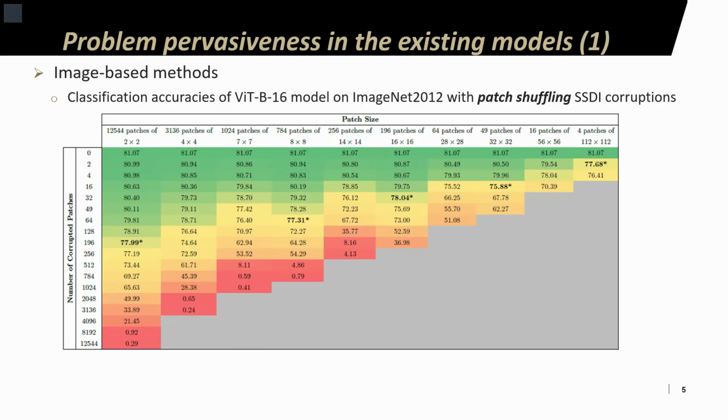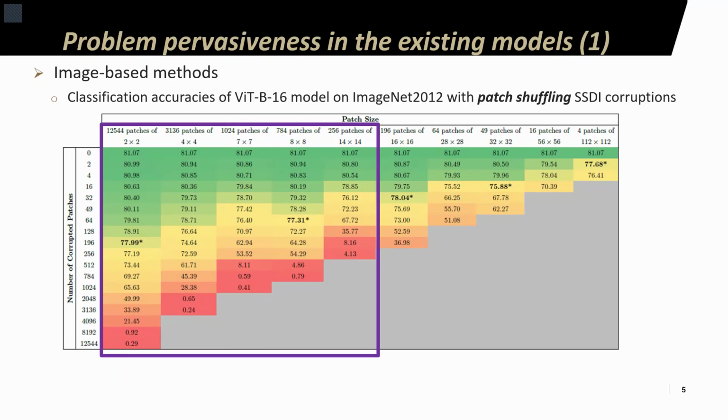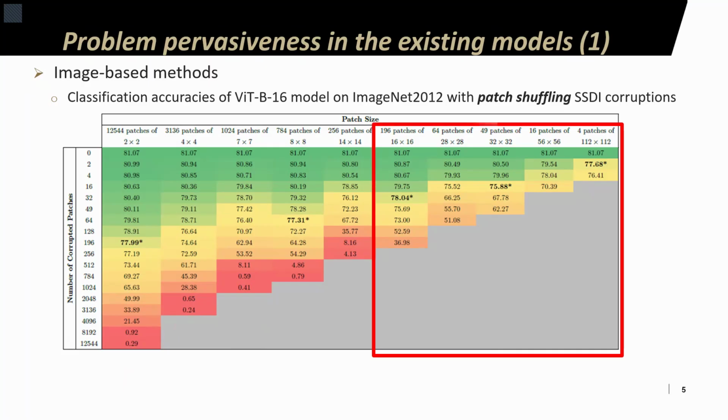Now, let's analyze this table. We can make the following observations. First, for smaller patches of 14 by 14 pixels and less, shown in the left portion of the table, the model performance degrades drastically as more patches are used for corruption. The accuracy here drops below 30% constantly. On the other hand, for larger patches of 16 by 16 pixels and more, shown in the right portion of the table, the degradation of the model performance is much more graceful. In most cases, the accuracy does not drop below 50%.